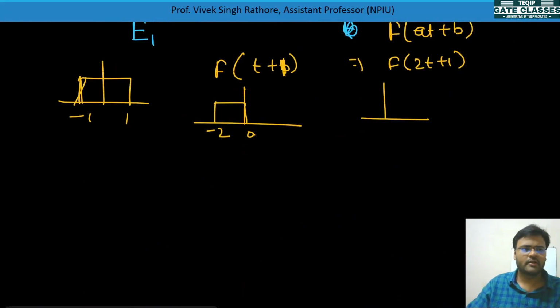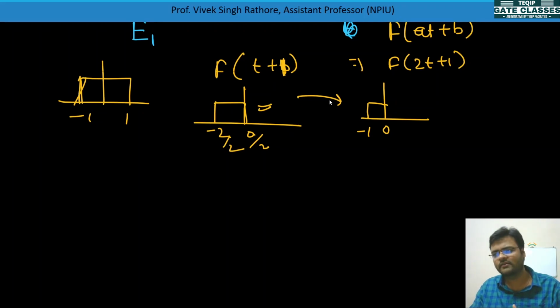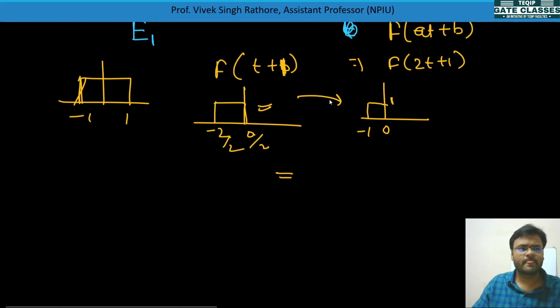I'll do it here, f(2t) plus 1. So earlier f(t) plus 1 was there, just we need to divide by 2, so it will come like this, minus 1 to 0. Same, something happened. Actually this signal has been compressed. Now if you take the area, you'll get less area. Just half area you'll get because it has been compressed. Amplitude is same, but area will be changed.